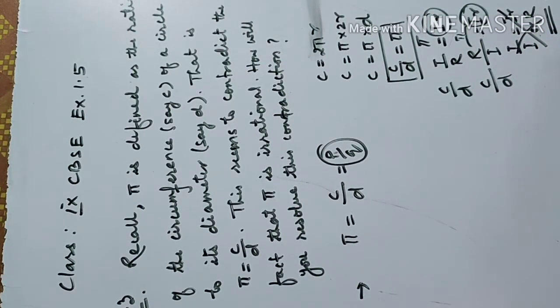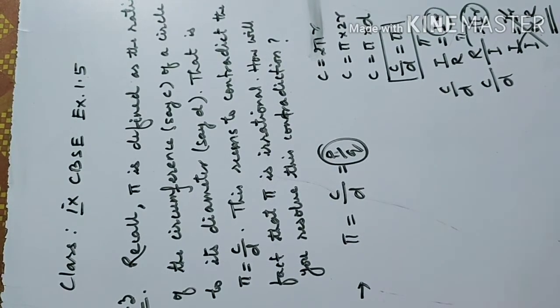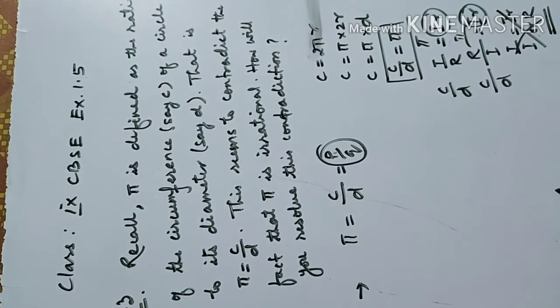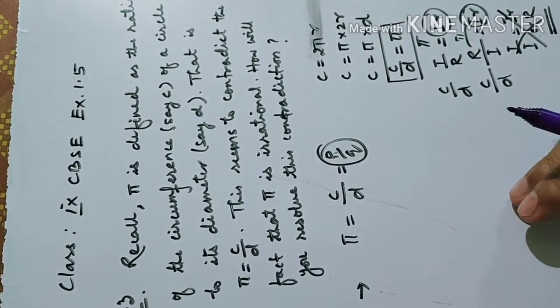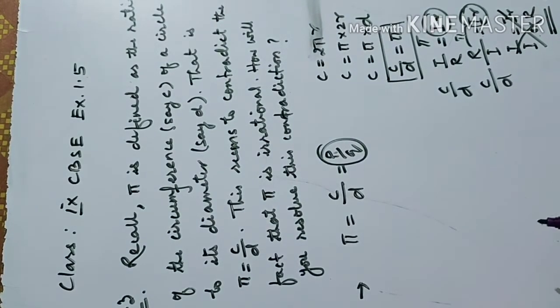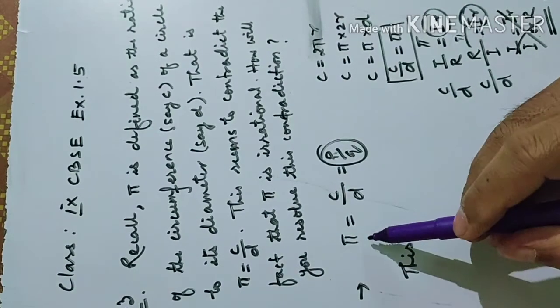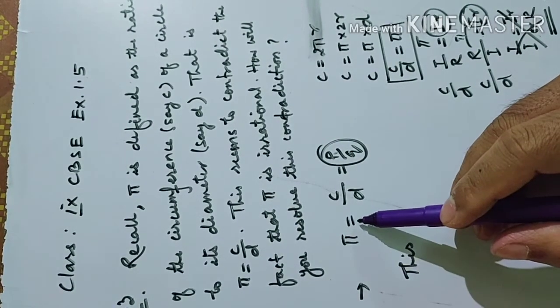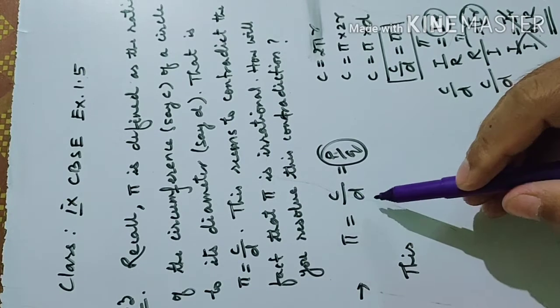So why does this contradiction happen? Because still we don't know whether the circumference is a rational number or an irrational number. The same way, we don't know whether the diameter is a rational number or an irrational number. If any one of these two values is irrational, pi will definitely be irrational. So what I told you: pi is nothing but the ratio of the circumference and the diameter.